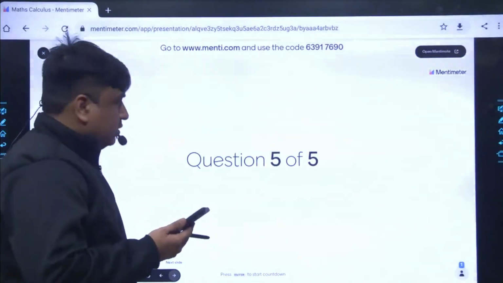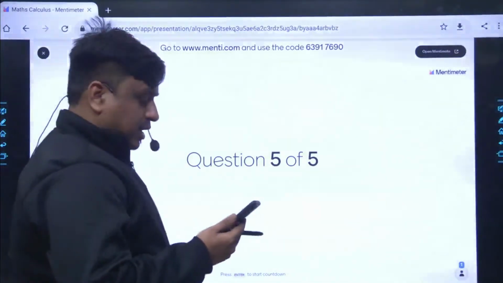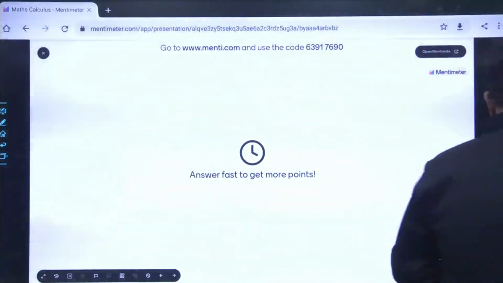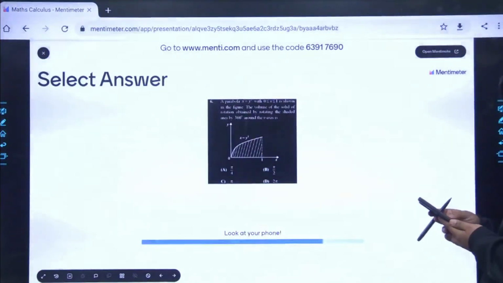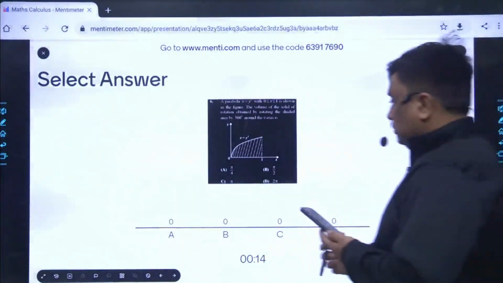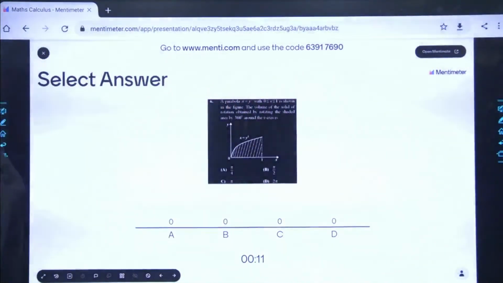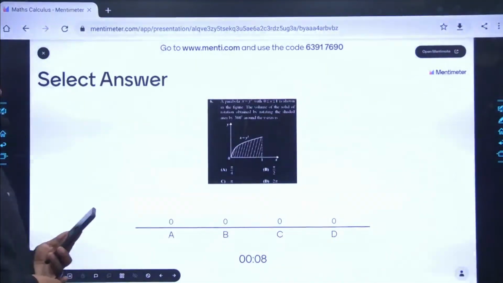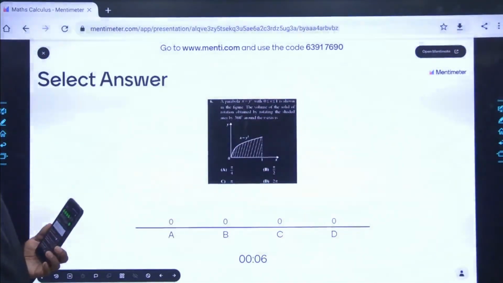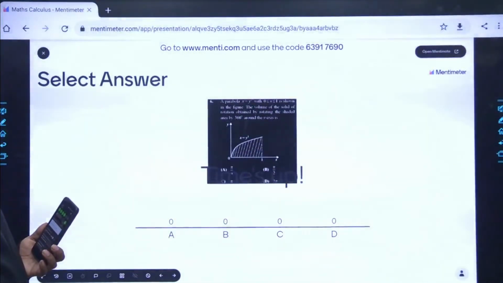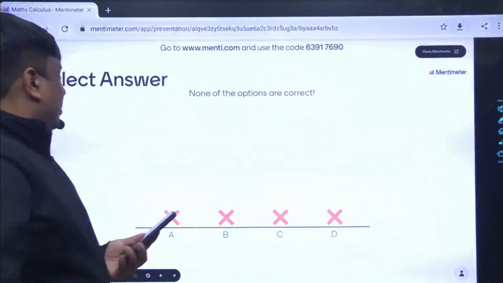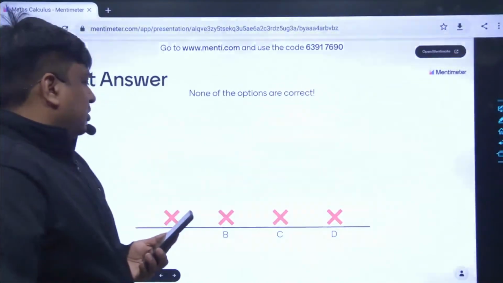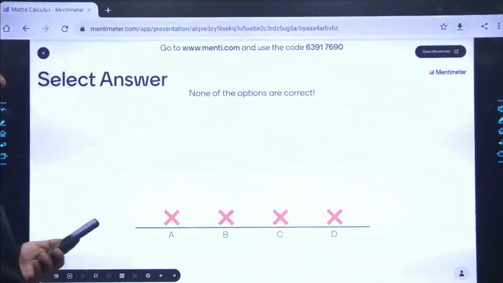So here comes the last question, and it starts now. Read the problem carefully and tell me what must have been the best most answer for this given question. Anyways, this question unknowingly had been given only and only 20 seconds. Nobody had given the answer. May I know what had been the best most answer for this given question?